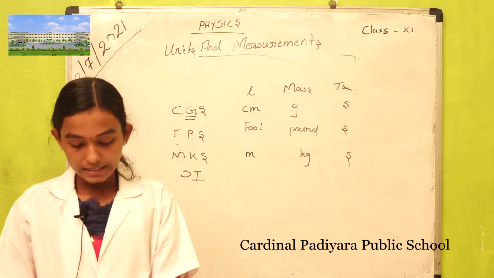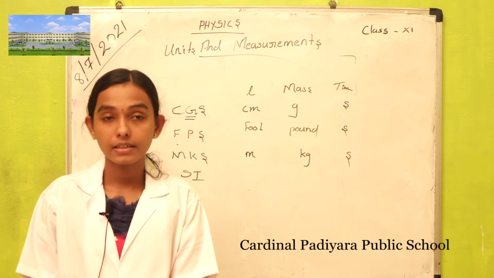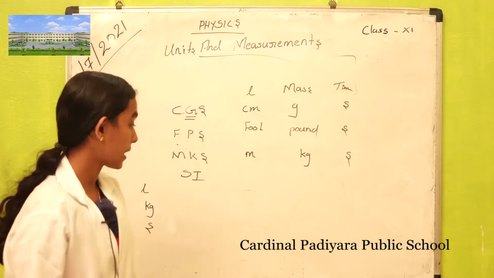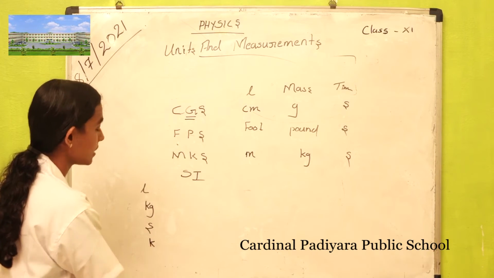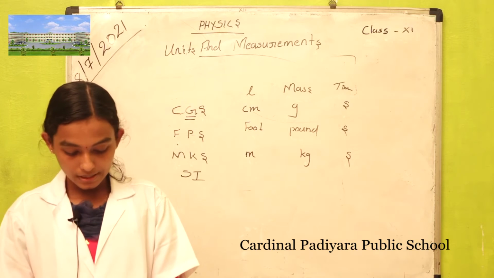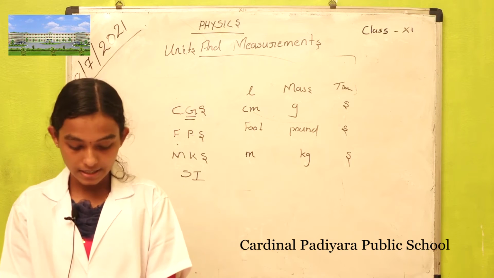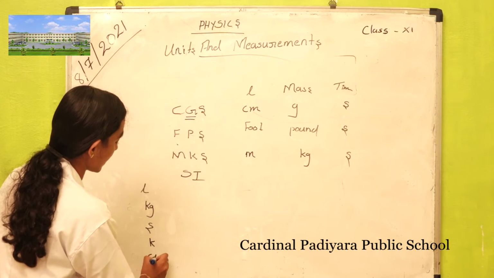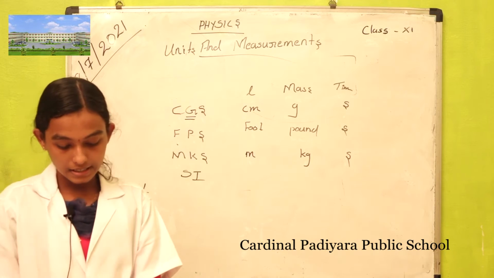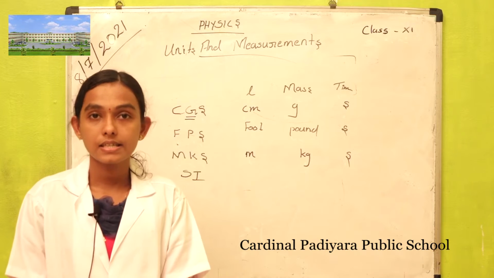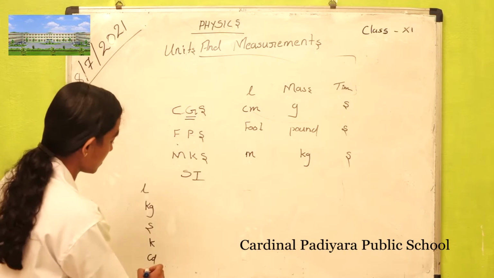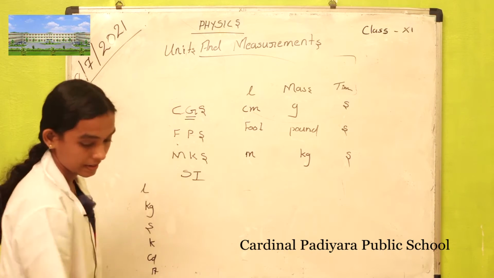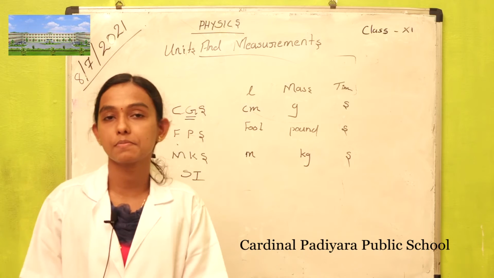And temperature. Temperature is taken as Kelvin, K. Then luminous intensity. Luminous intensity is candela, CD. Then electric current, that is ampere, A. And the last one is amount of substance.